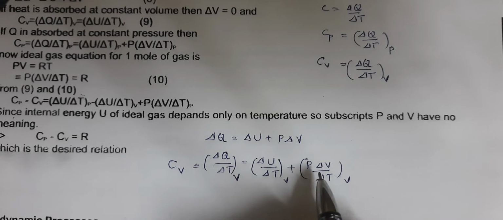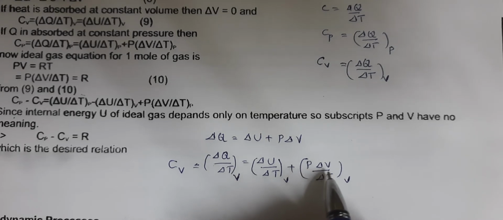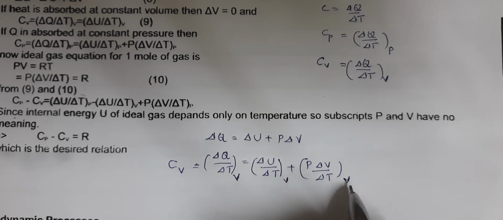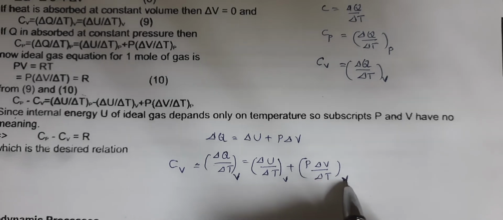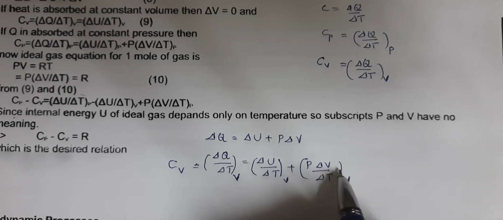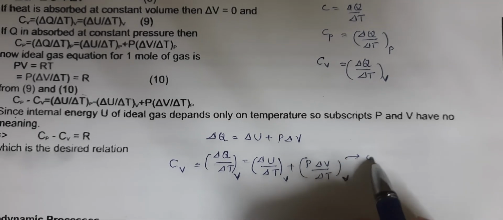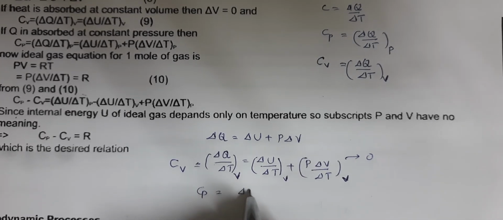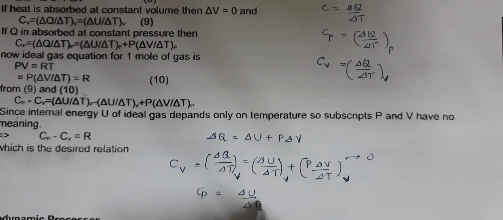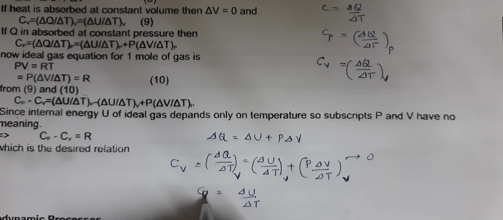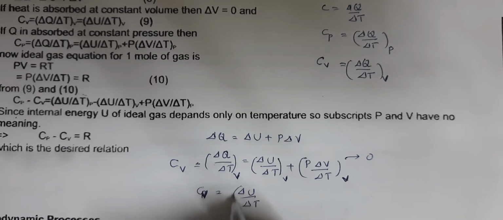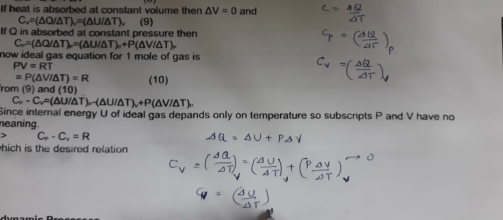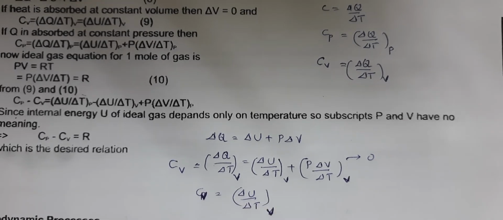But there's a problem here: delta V is the change in volume, and this is at constant volume, which means there is no change in the volume. So this term is 0, which means Cv, not Cp, sorry, Cv is equal to delta U by delta T at constant volume. Volume is constant.